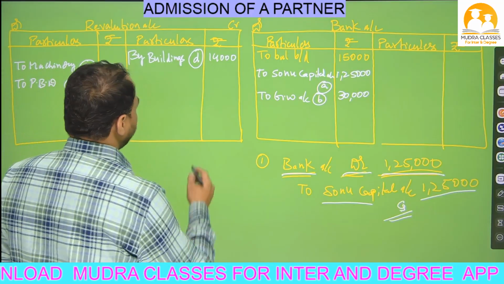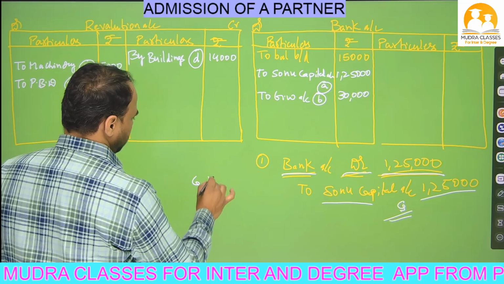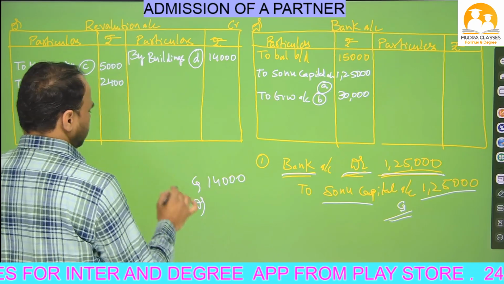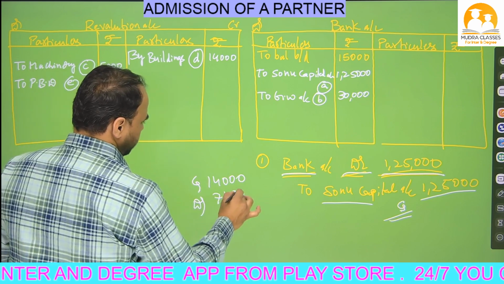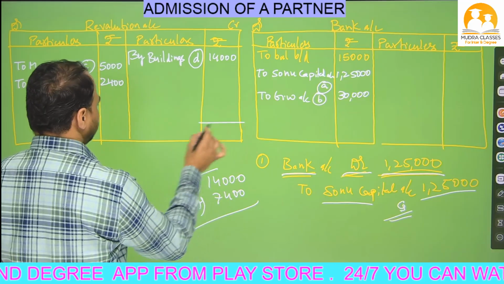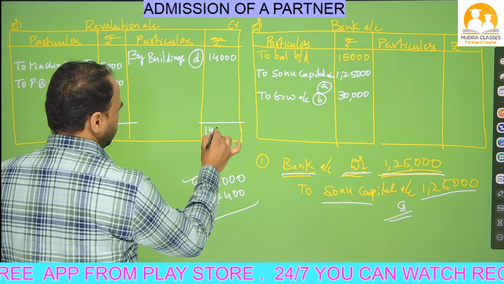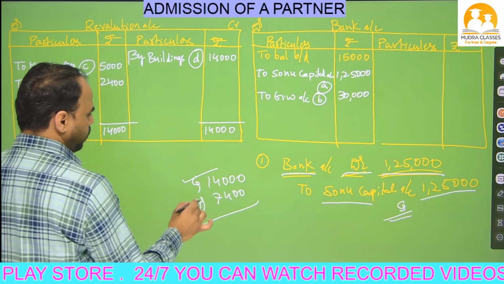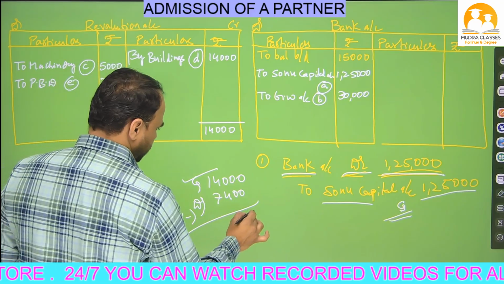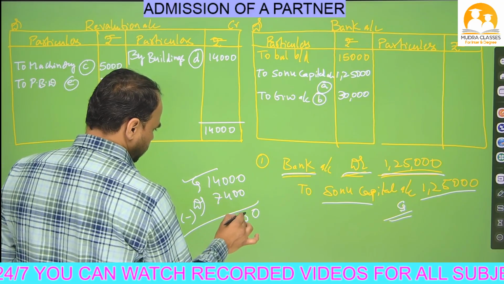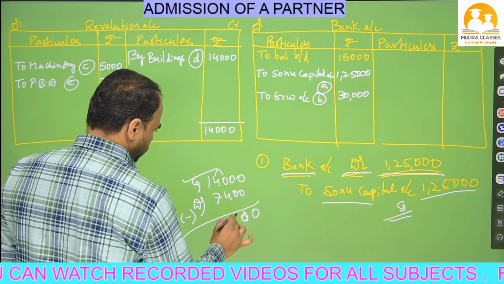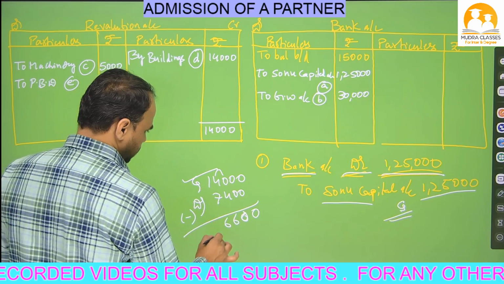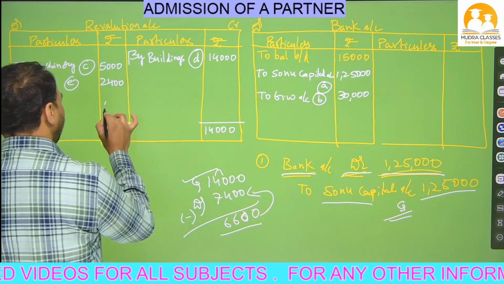So revaluation account credit side, how much did we get, Nana? Revaluation account credit side total is 14,000 and see the debit side total 7,400. In these two, which is the bigger amount? Credit. So on both sides write that bigger amount, 14,000. Now do minus: 14,000 minus 7,400. 0, 0, 10 minus 4, 6, next 13 minus 7, 6. So 6,600 we write on the debit side, Nana.